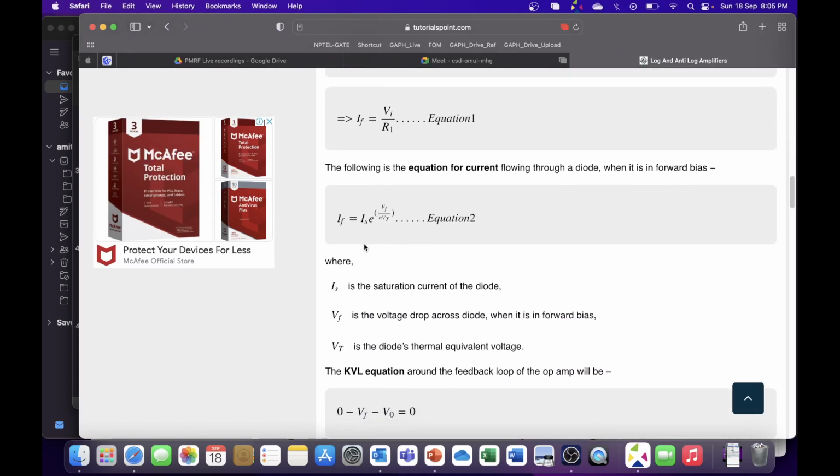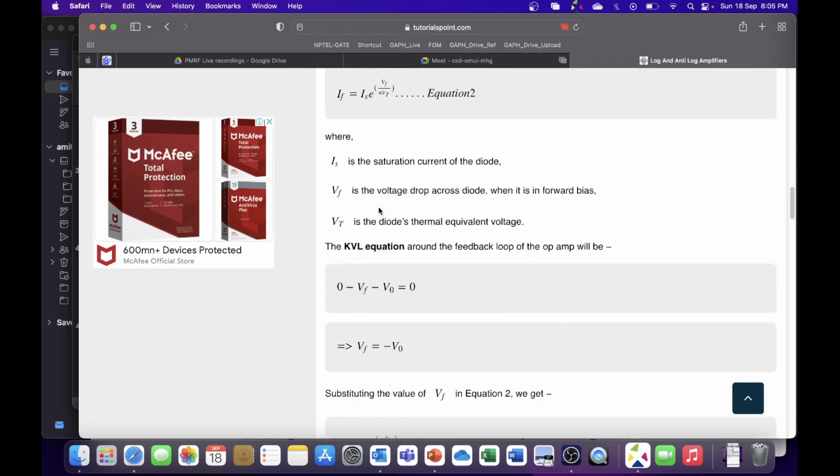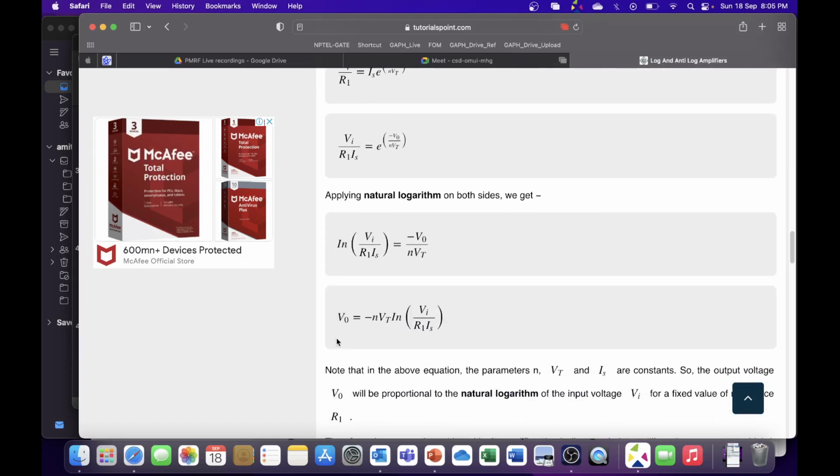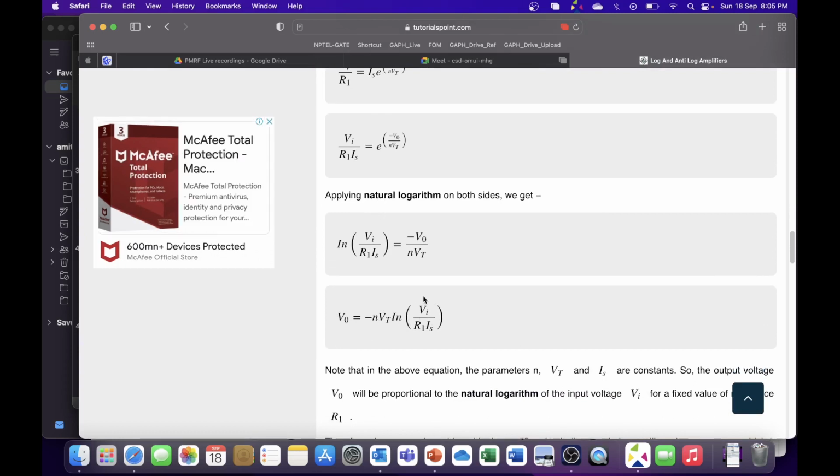Yeah. So here they are doing that. So this is the expression for voltage. So IF is the saturation current. Just assume this is a constant, and e to the power Vf, the applied voltage, over eta Vt. Vt is a constant and eta is again a constant for a given diode. So just forget about these values. Just note that the current is exponentially dependent on the voltage applied. So we write this expression, and this is the output that they have gotten. So output voltage is a logarithmic function of input voltage. Simple. That's why it's called a logarithmic circuit.